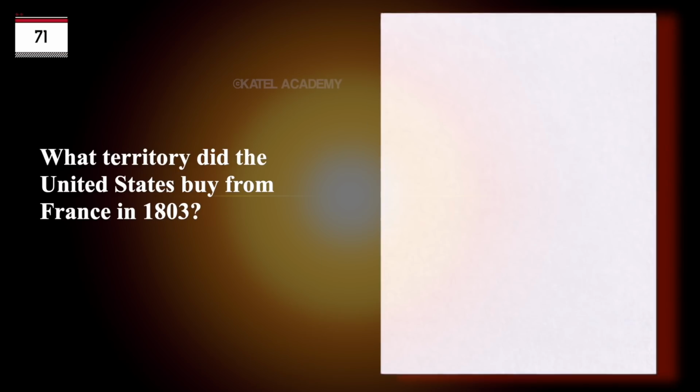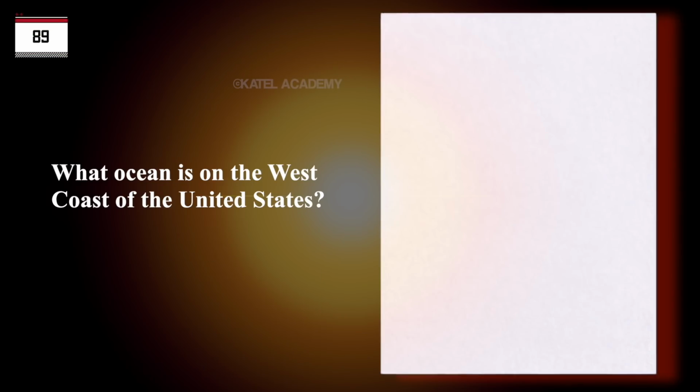What territory did the United States buy from France in 1803? The Louisiana Territory. Louisiana. What ocean is on the west coast of the United States? Pacific Ocean.